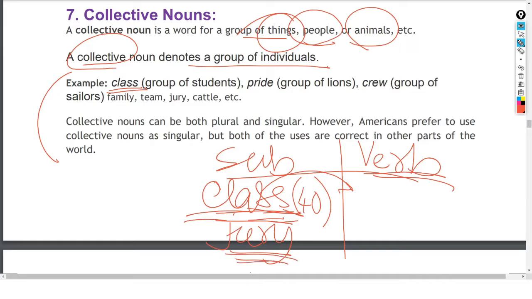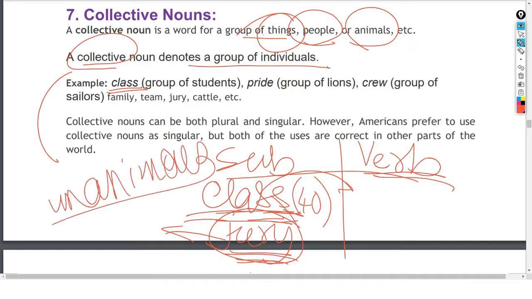So in a similar manner, the word jury is singular when it refers to the group as a unit. But when it refers to the individual members and there is no unity between them, and they pass a comment or judgment which is not unanimous, then what will happen? Then it actually refers to the plural and it will take the plural verb, है ना.